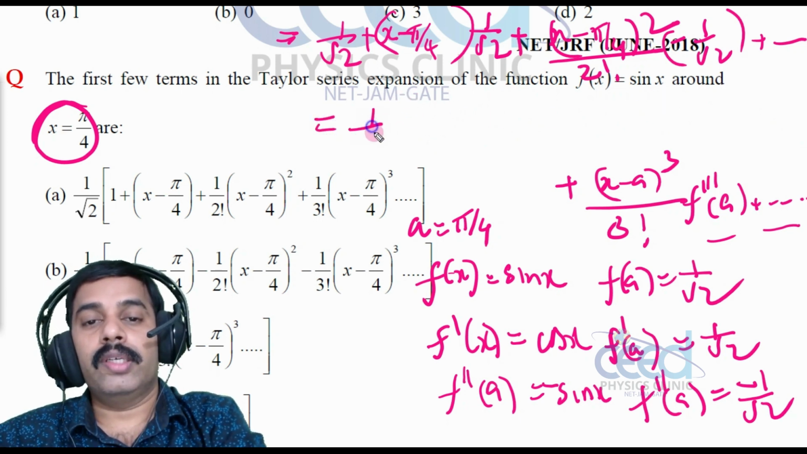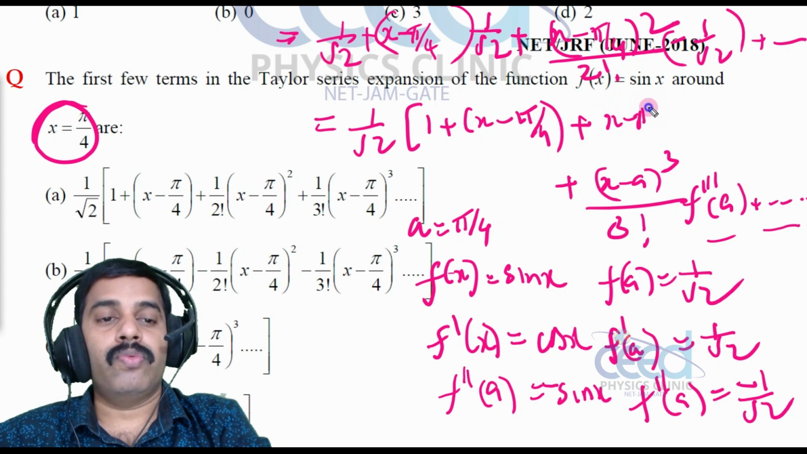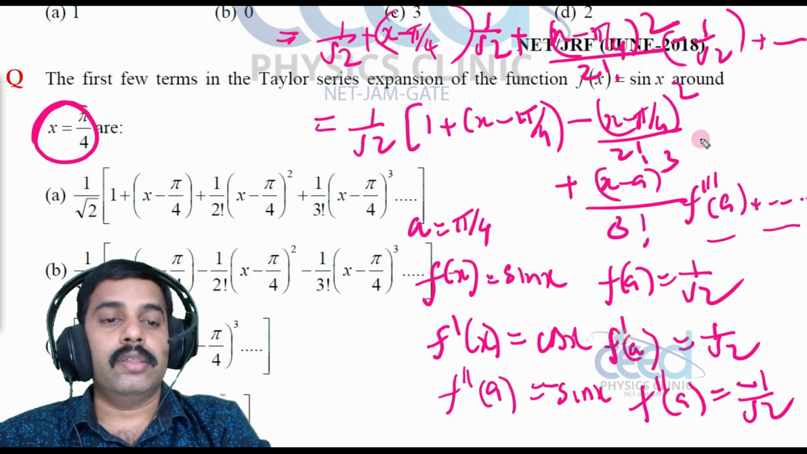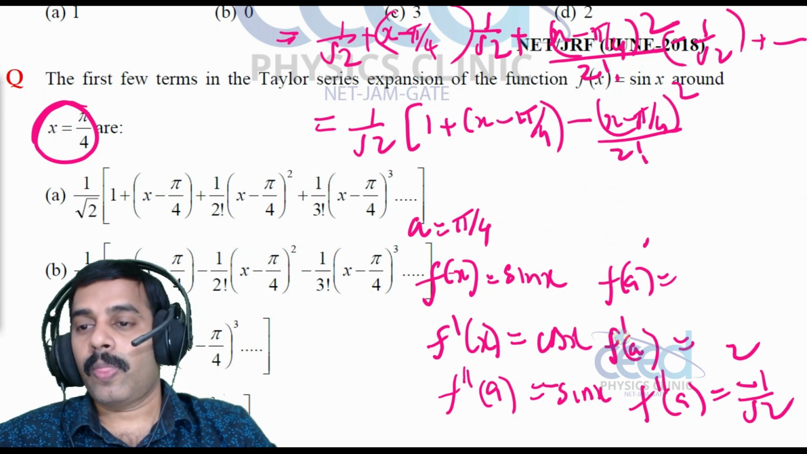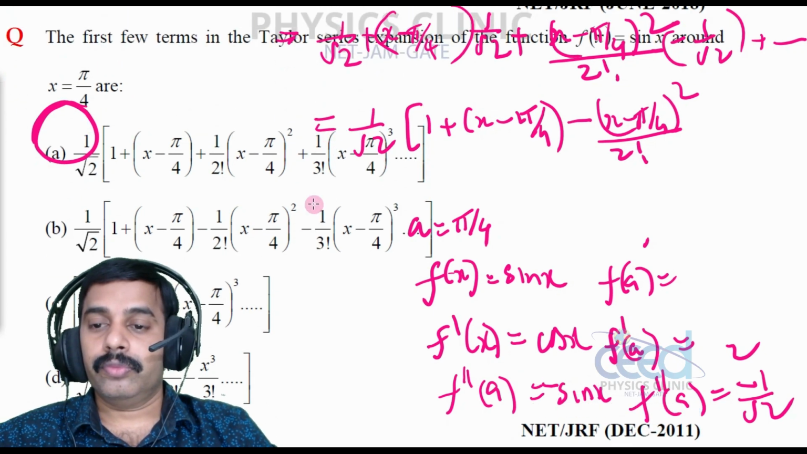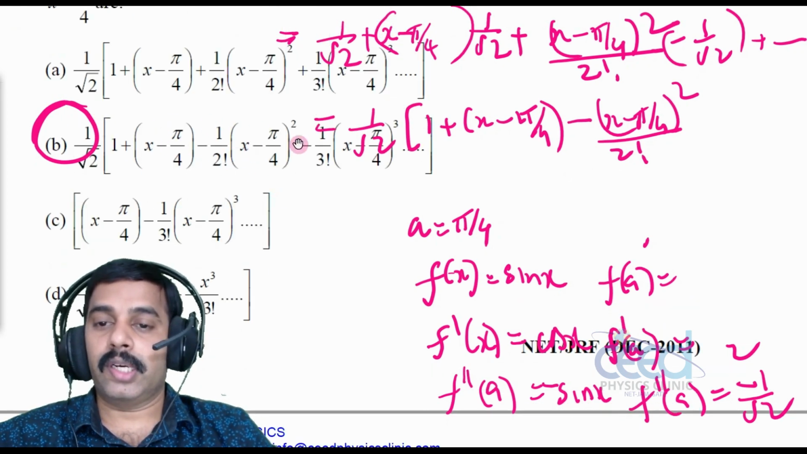Now let me take 1 by root 2 out, right? So 1 plus x minus pi by 4 plus x minus pi by 4 whole square divided by 2 factorial, right? There is a minus here, so minus. So the series is going like this. So which one is the option? So the option is 1 plus x minus pi by 4 minus 1 by 2 factorial. So option B is correct, right? Option B is correct.